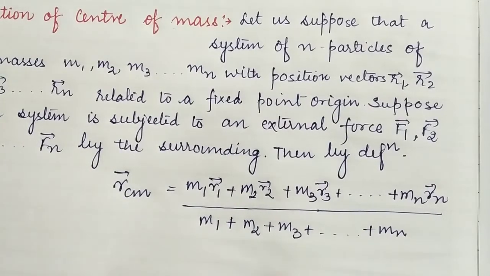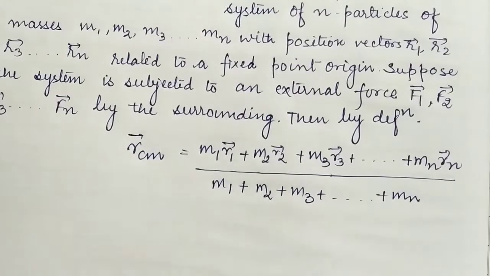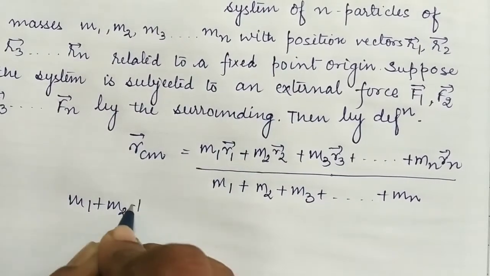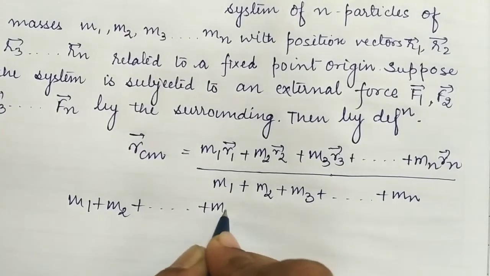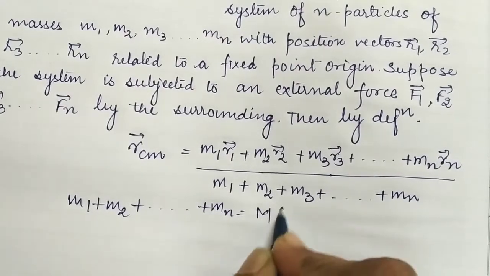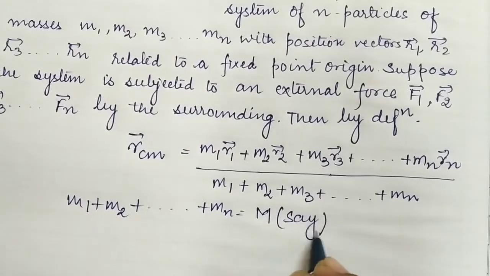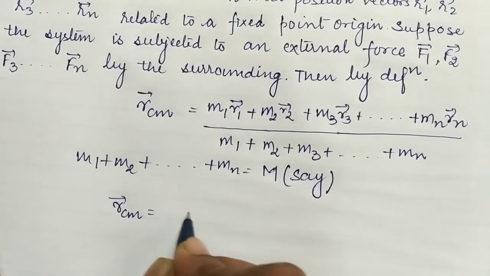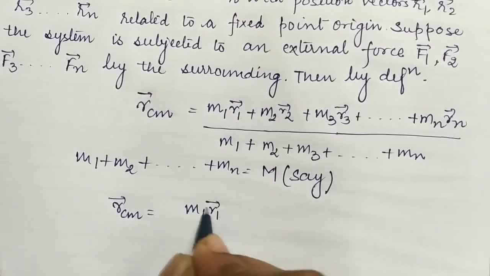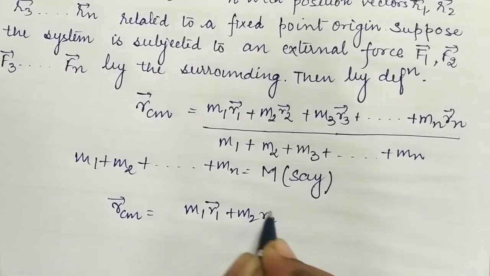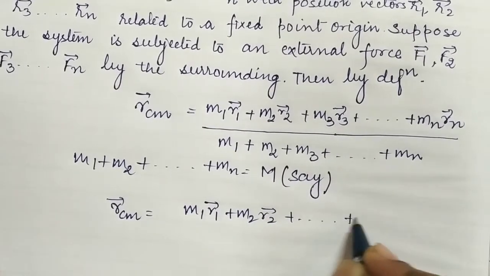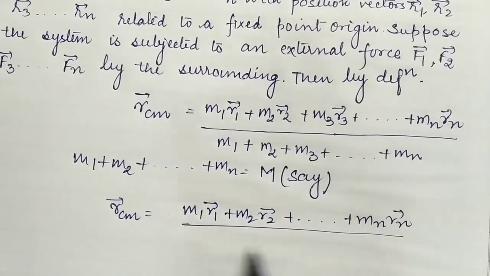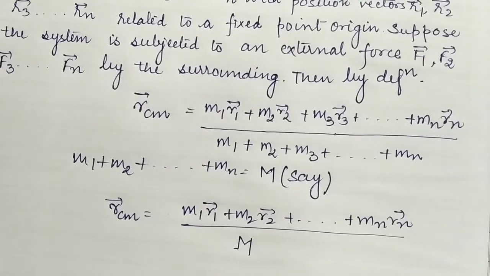Okay students, as we know, m1 plus m2 up to mn is assumed to be capital M, that is the total mass of the system. So we can write RCM is equal to m1 r1 plus m2 r2 up to mn rn upon total M. Okay students, we can write like this.